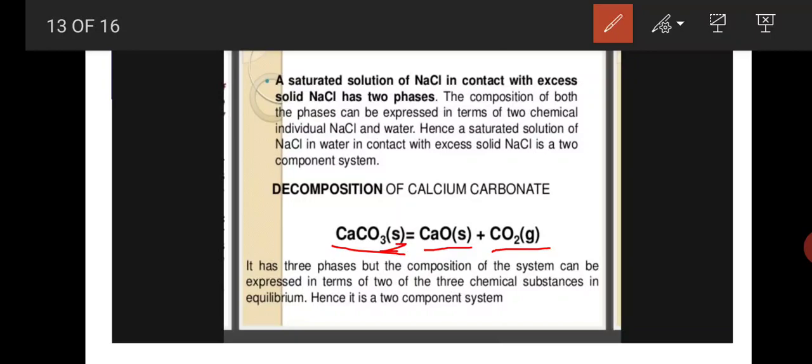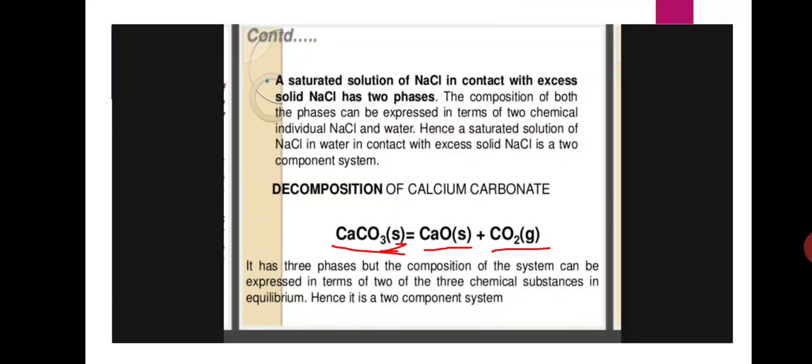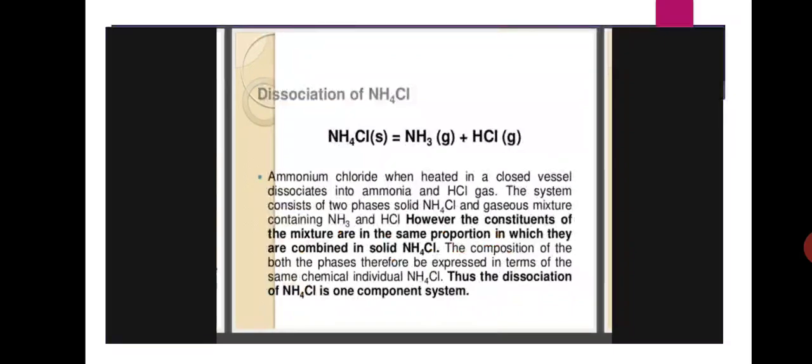Calcium carbonate and calcium oxide are solid, but carbon dioxide is gaseous. It has three phases, but the composition of the system can be expressed in terms of two of the three chemical substances in equilibrium. Hence it is a two component system. It has three phases, but the chemical composition is two, so it is a two component system.